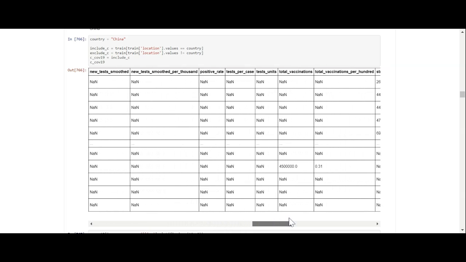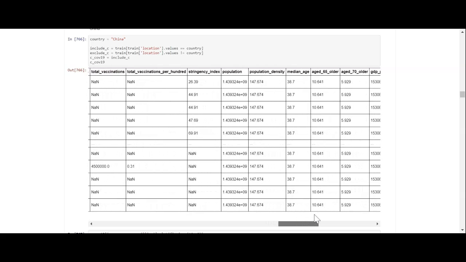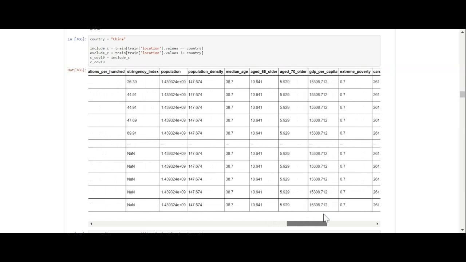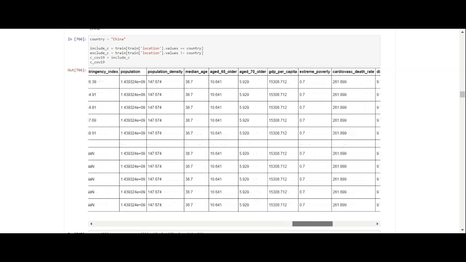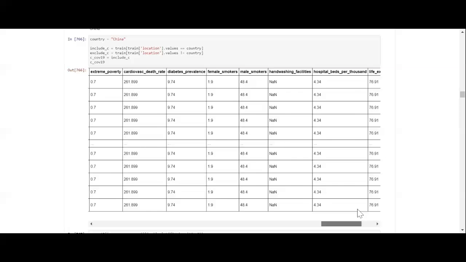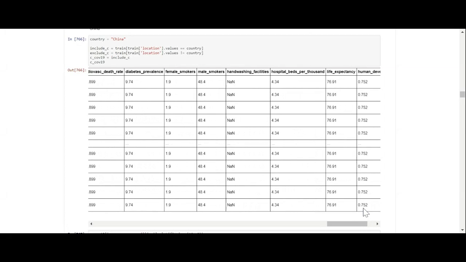But we can look and see hospital beds per thousand. Median age is 38, same as the US. Extreme poverty looks like it's less than the US's. Hospital beds per thousand, 4.34.